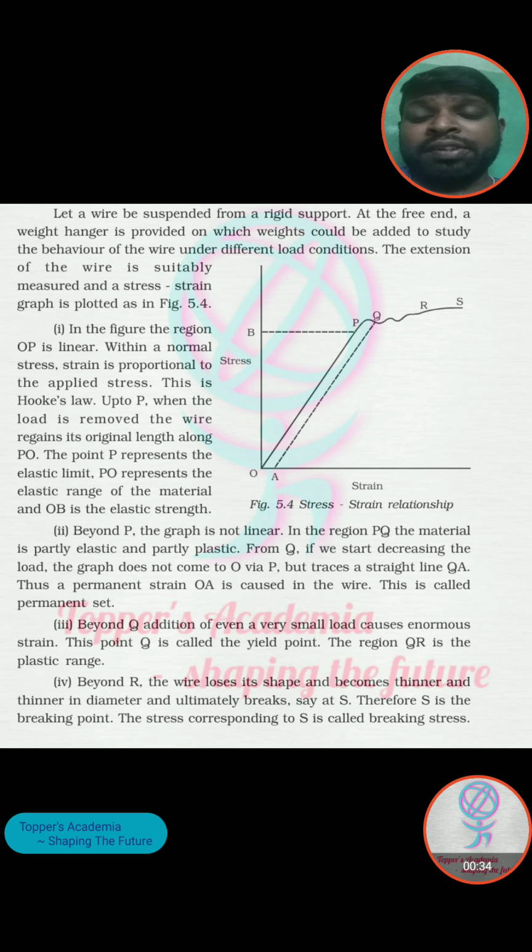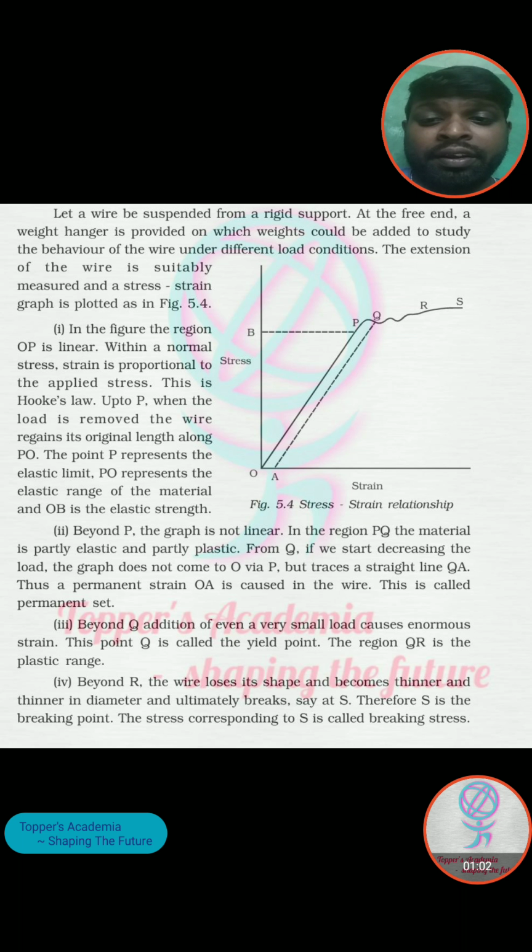After measuring, we plot a graph of stress versus strain, which is shown in figure 5.4. We conclude the following observations from the figure, which are very important. Number one, the line OP is linear, and within normal stress it is directly proportional to strain, meaning strain is directly proportional to the applied stress. This constitutes Hooke's law.